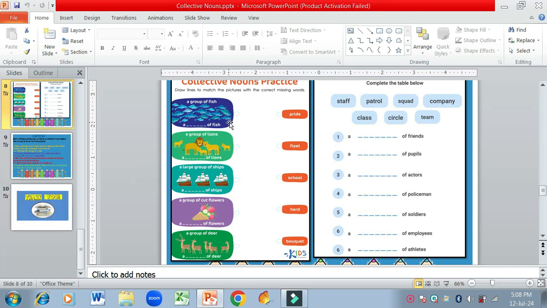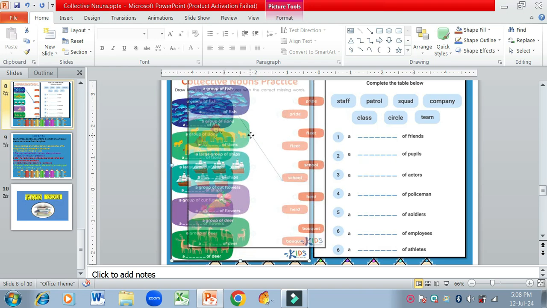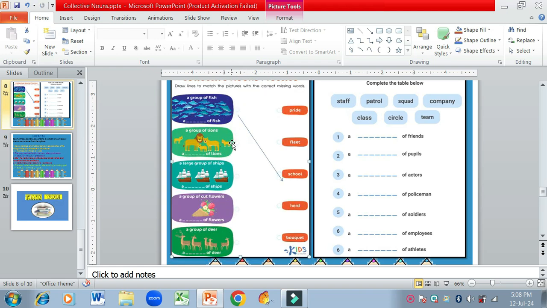A group of fish is basically called a school of fish. A school of fish will be used for a group of fish. Let's make a line like this. Now a group of fish is a school of fish. Then a group of lions. The collective noun that is used for a group of lions is called a pride of lions. Sorry, wait. Yes, it's a pride of lions.